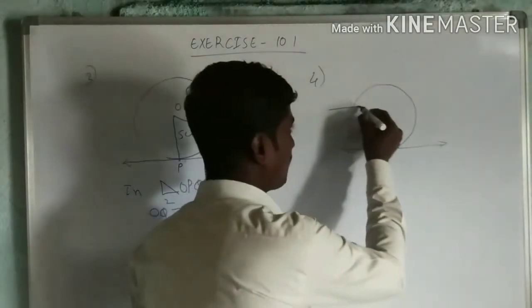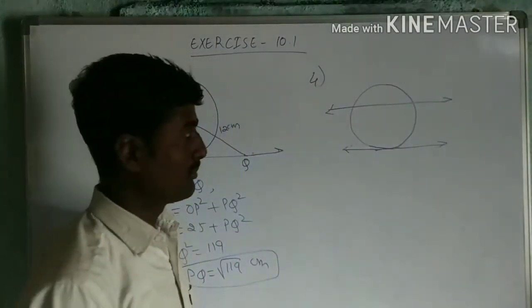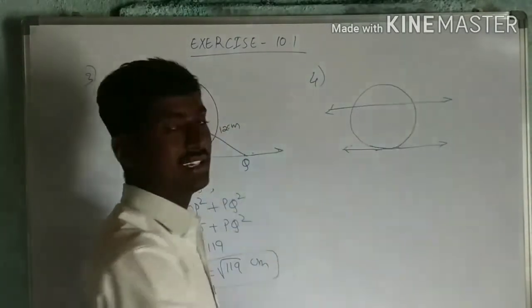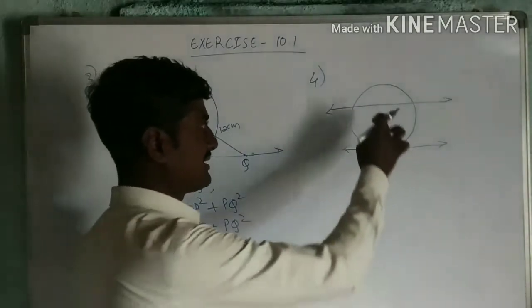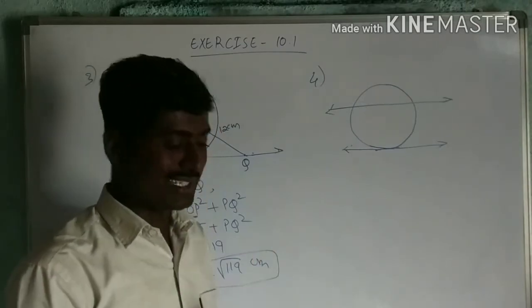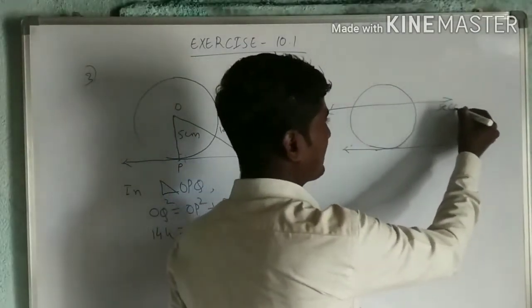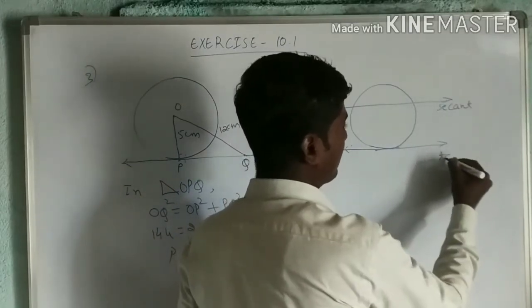A secant is a line that intersects the circle in 2 points. So this is secant and this is a tangent. These two must be parallel to each other.